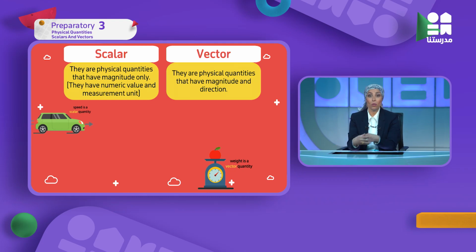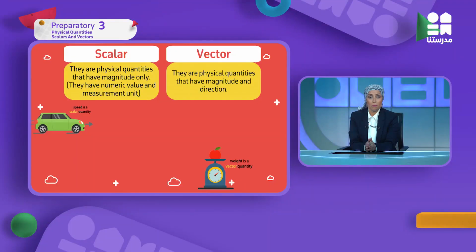Let's go through all the examples that we took at the beginning of our lesson. Which of those examples can I say is scalar and which are vector? Which of them has only a number and a unit, and for which do I have to mention a direction? I can't speak about it without direction. Let's classify them. Here, speed: I'm driving my car covering 50 kilometers an hour. Did I mention direction? I didn't say any direction. So speed is scalar.